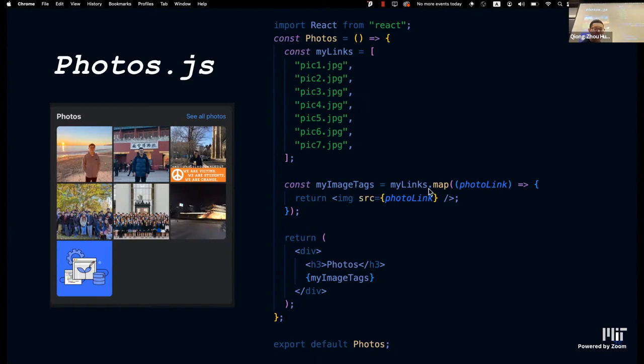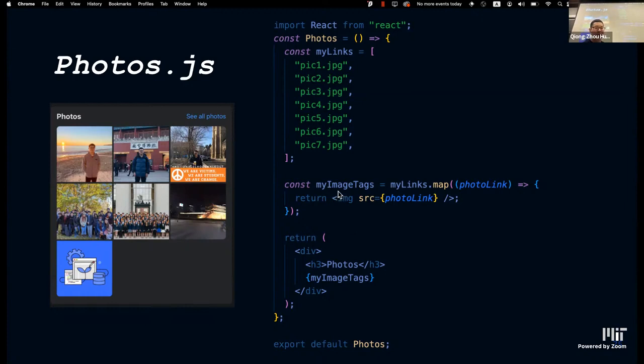You learned about the map function pretty briefly this morning, but essentially what this is doing is mapping all of these photo links and creating HTML image tags, where the source is the photo link. This stores it in a new array, which is my image tags. It's not too important to understand what this is doing; it's just showing the power you can use with JavaScript.